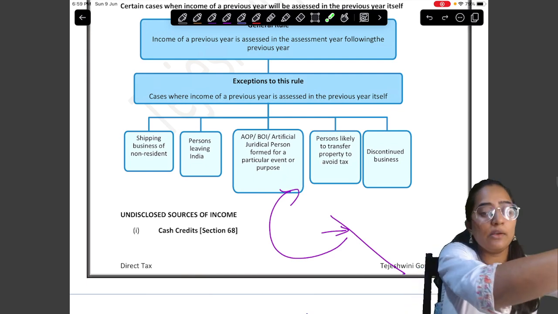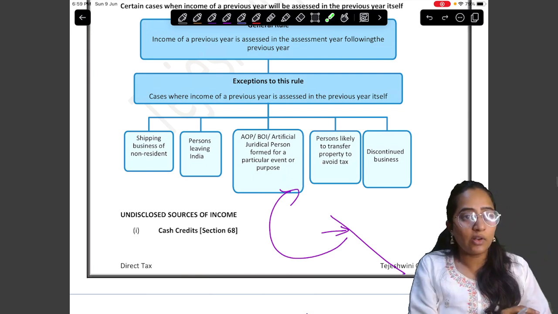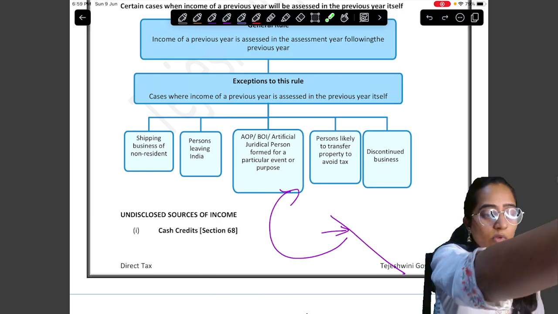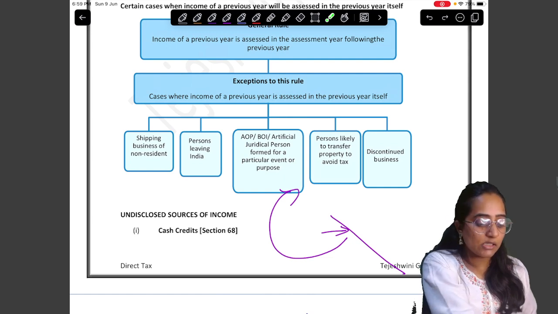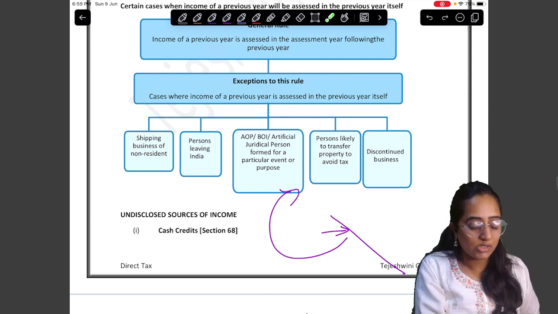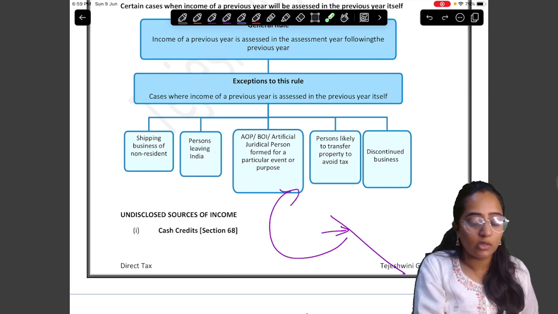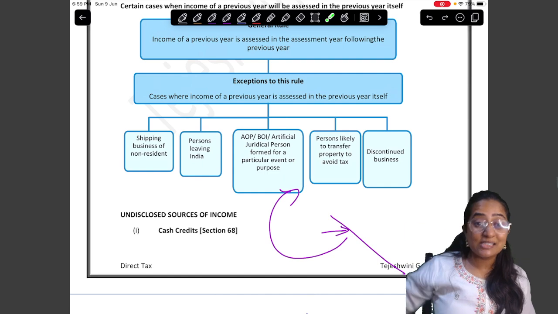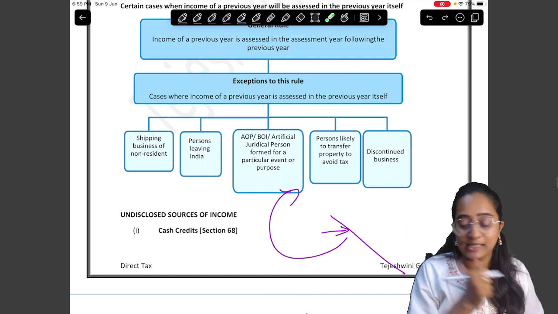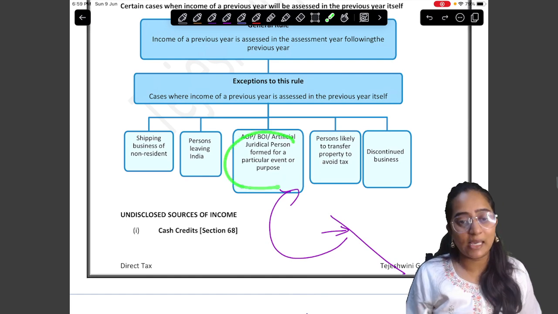So if that fellow waits till the next period, what will happen? They might not pay the tax at all. Chances are there. It is not mandatory, but the chances are there.